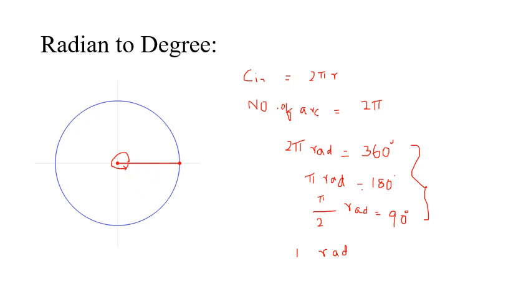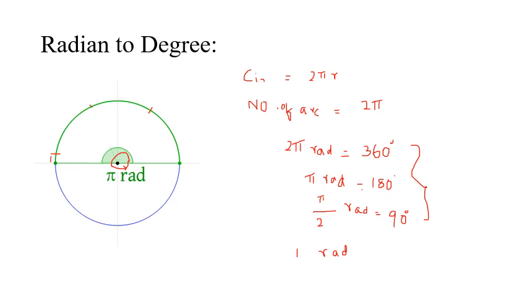This is one full rotation. One arc. This is 2, 3, and we have a small leftover part here.